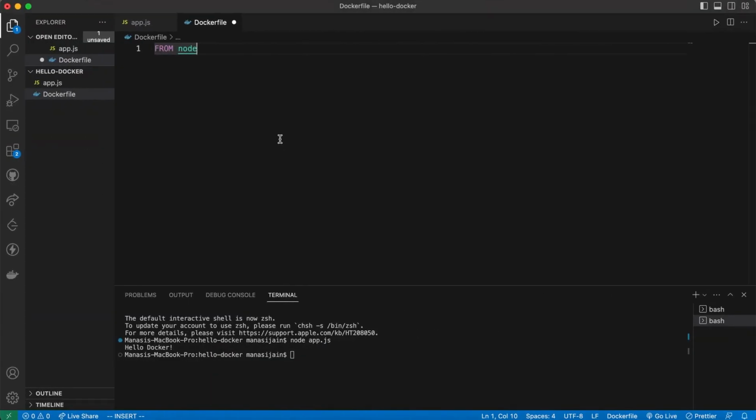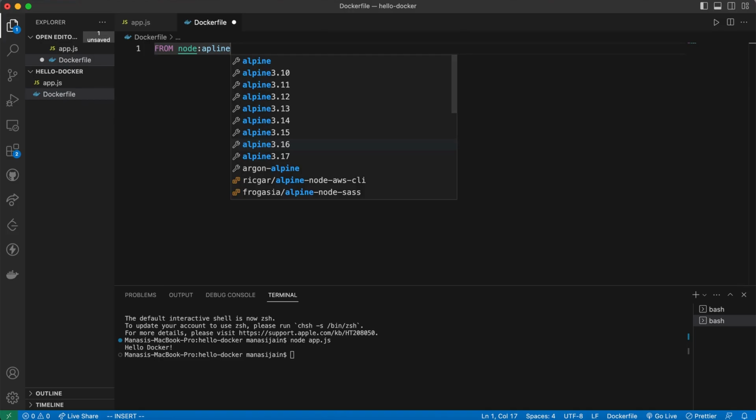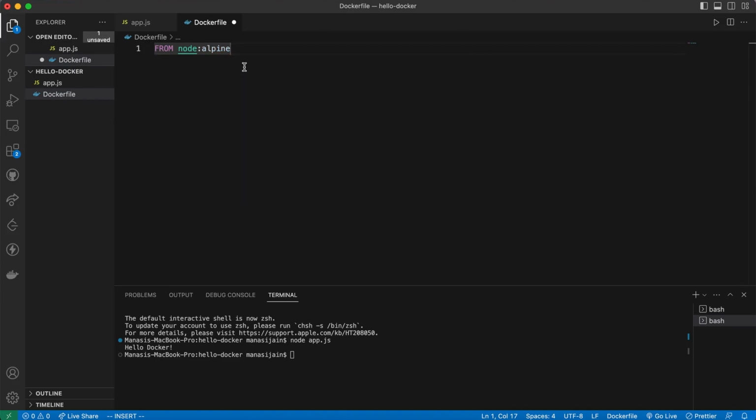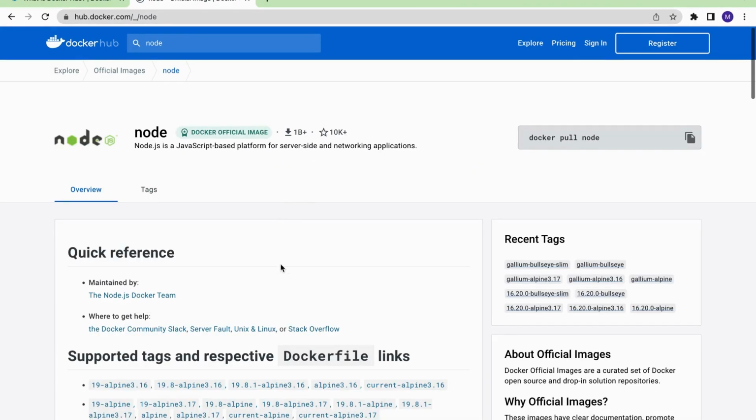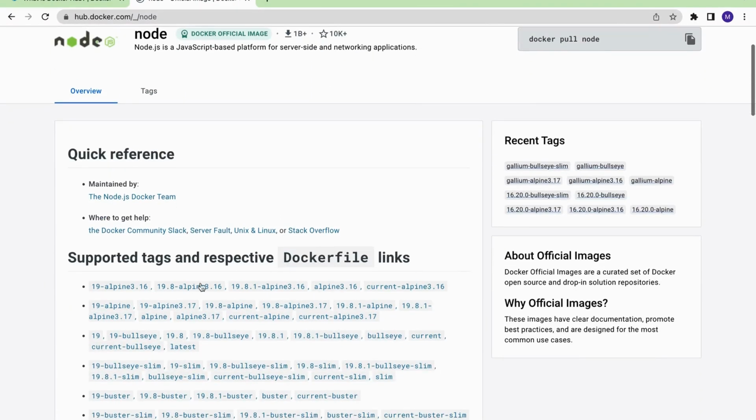Now coming back to the Dockerfile, we can specify a tag name using a colon to specify which distribution we want to use. For this demo I am using Alpine, you can use any one. I am using Alpine because this image is very small. Where can I see all these supported tags? You can go to the official page and there you can see all the supported tag names.